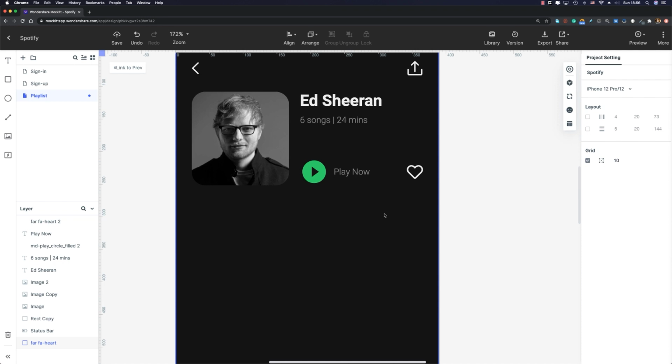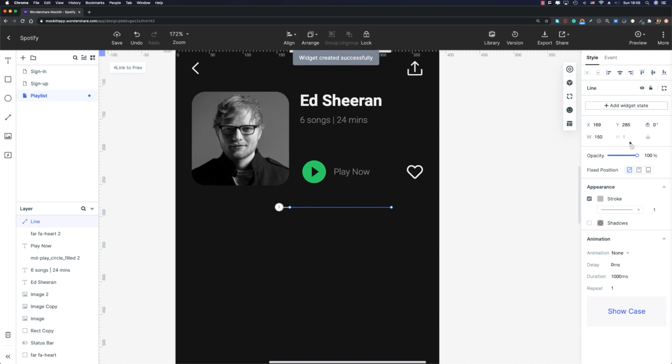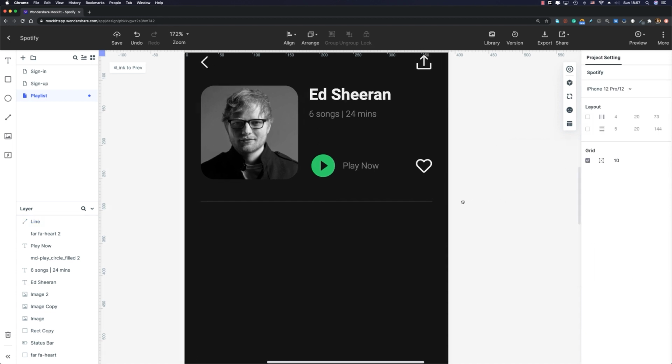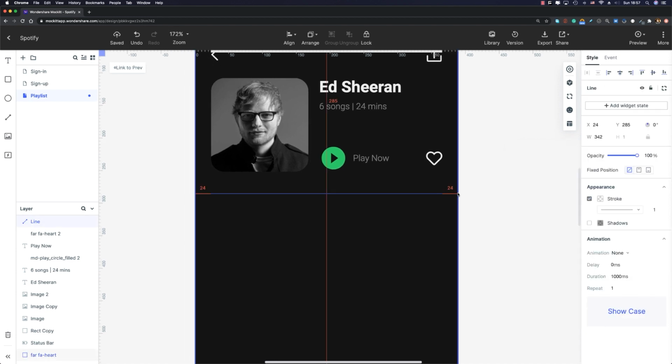Now we need to place a divider here. So I need a straight line. So let me double click on this straight line, just like that. And I'm gonna set the width to 342 and modify the color, okay? So first, I'm gonna set the color to EEE, and then I'm gonna decrease its opacity to 20%. All right, cool. Its right and left margins are gonna be 24 pixels.